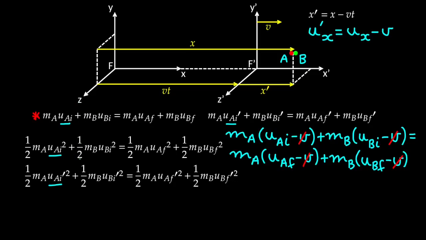Now similarly, with the conservation of energy, we can substitute for the primed velocities using the Galilean transformation.